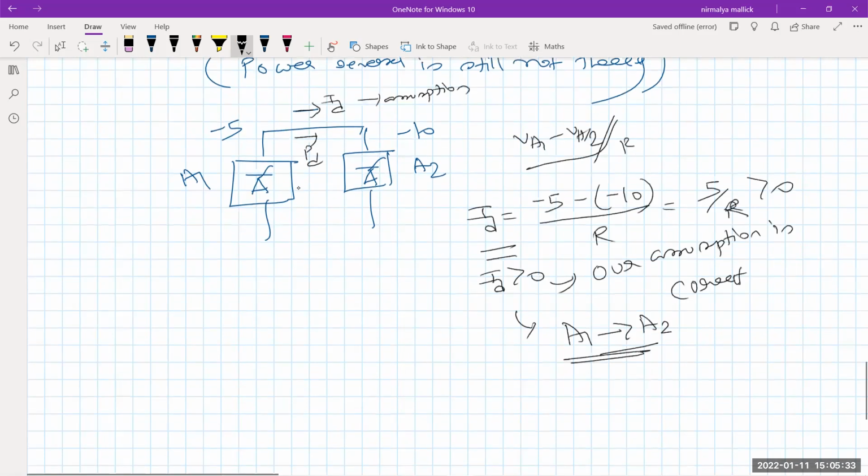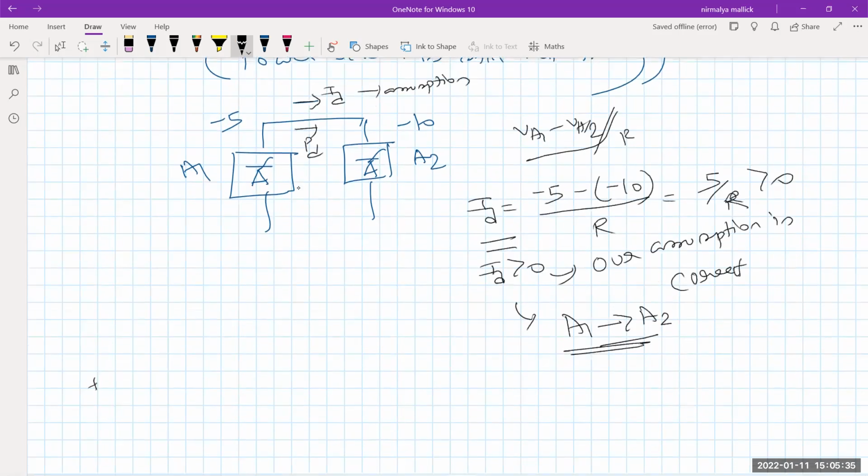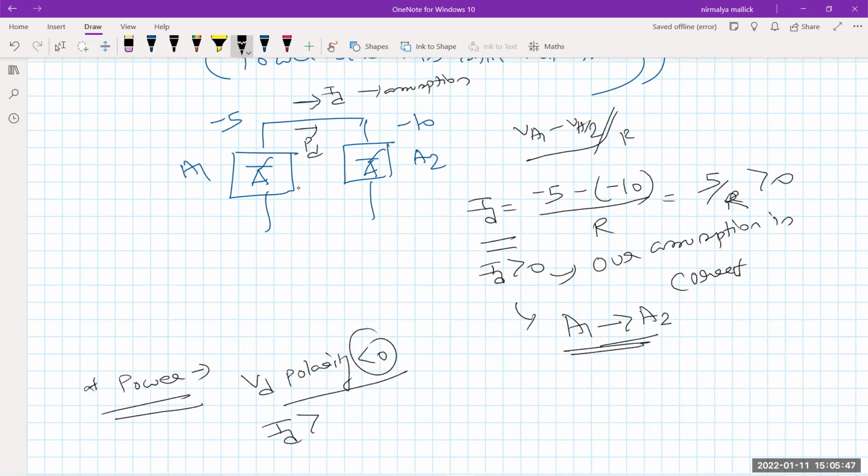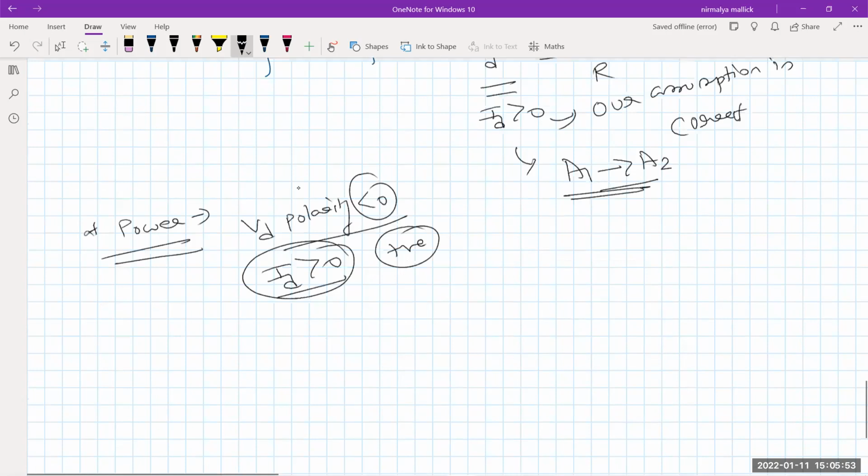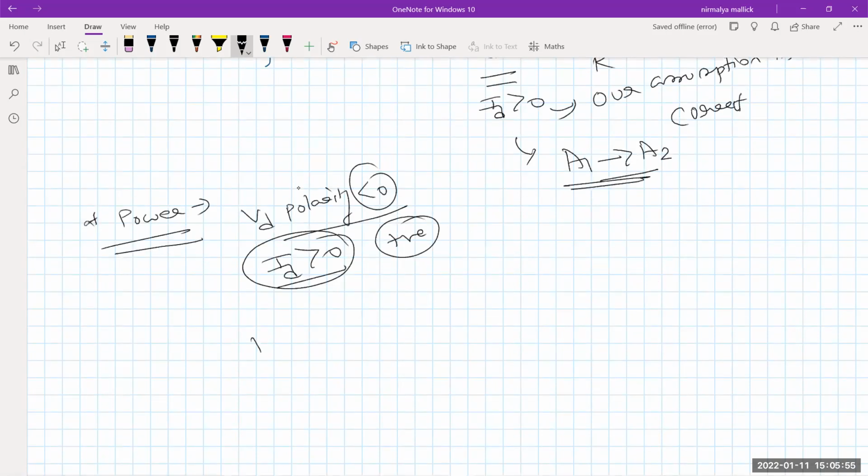So what is about power? Here Vd polarity is less than 0, negative. ID is greater than 0, ID is positive. Vd is less than 0, but ID is positive. So power is less than 0.